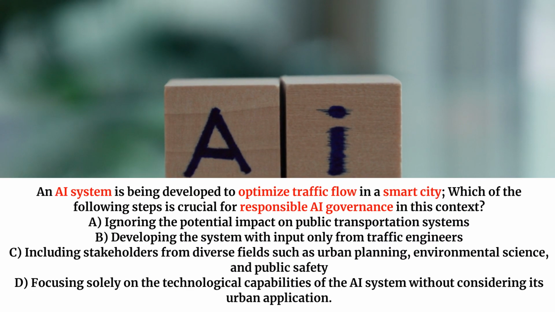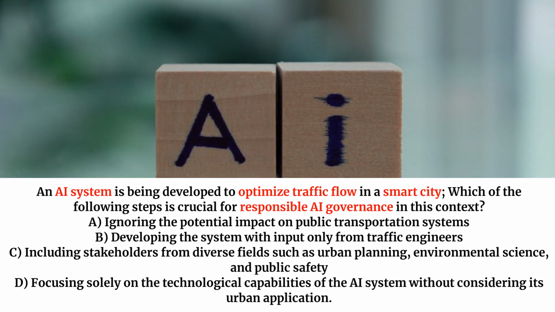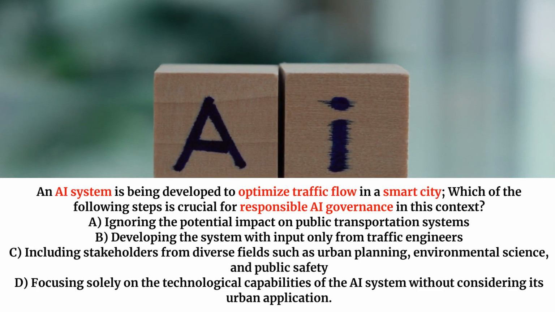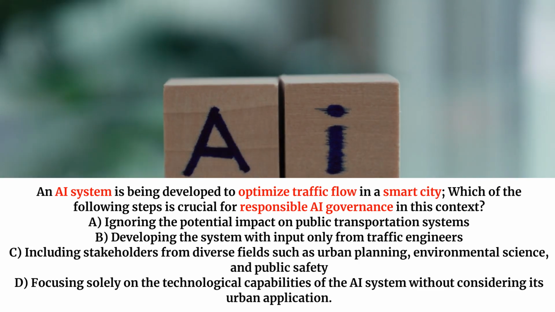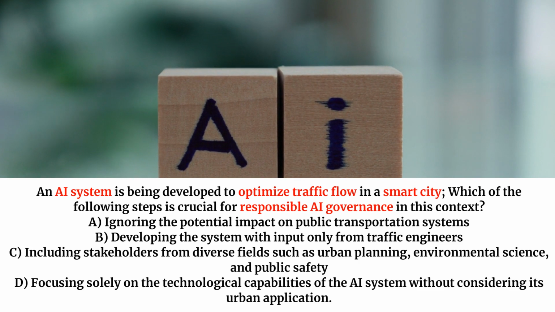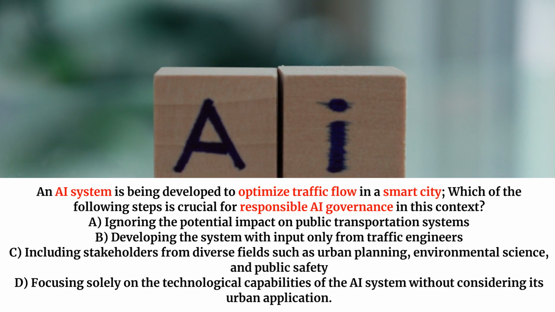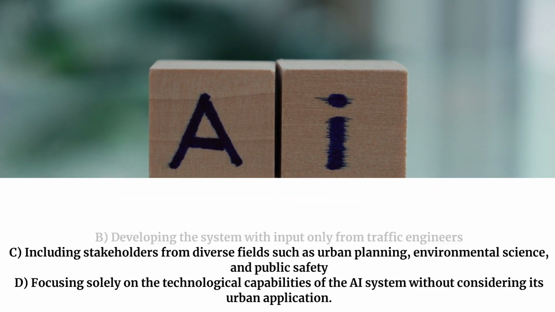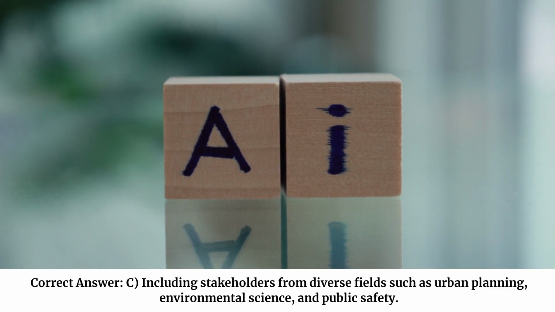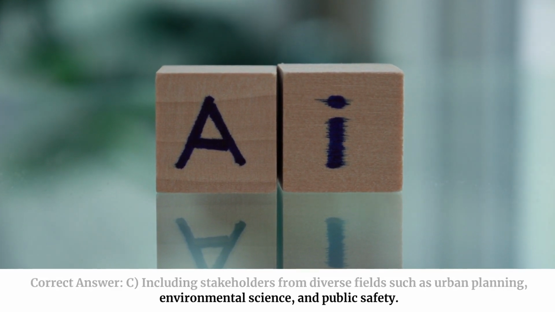An AI system is being developed to optimize traffic flow in a smart city. Which of the following steps is crucial for responsible AI governance in this context? A. Ignoring the potential impact on public transportation systems. B. Developing the system with input only from traffic engineers. C. Including stakeholders from diverse fields such as urban planning, environmental science, and public safety. D. Focusing solely on the technological capabilities of the AI system without considering its urban application. Correct answer. C. Including stakeholders from diverse fields such as urban planning, environmental science, and public safety.